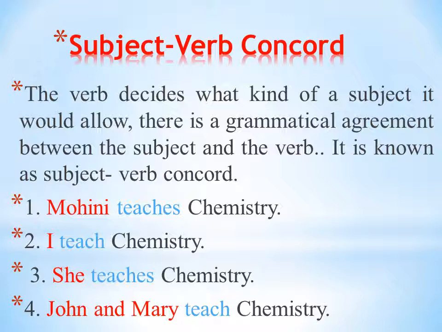The teachers means they, plural. Mohini is singular, third person. He, she, it. Mohini, she. Before these, he, she, it, to the verb, s or es is added. I teach chemistry. I is subject, verb is teach. She teaches chemistry, means Mohini teaches chemistry.